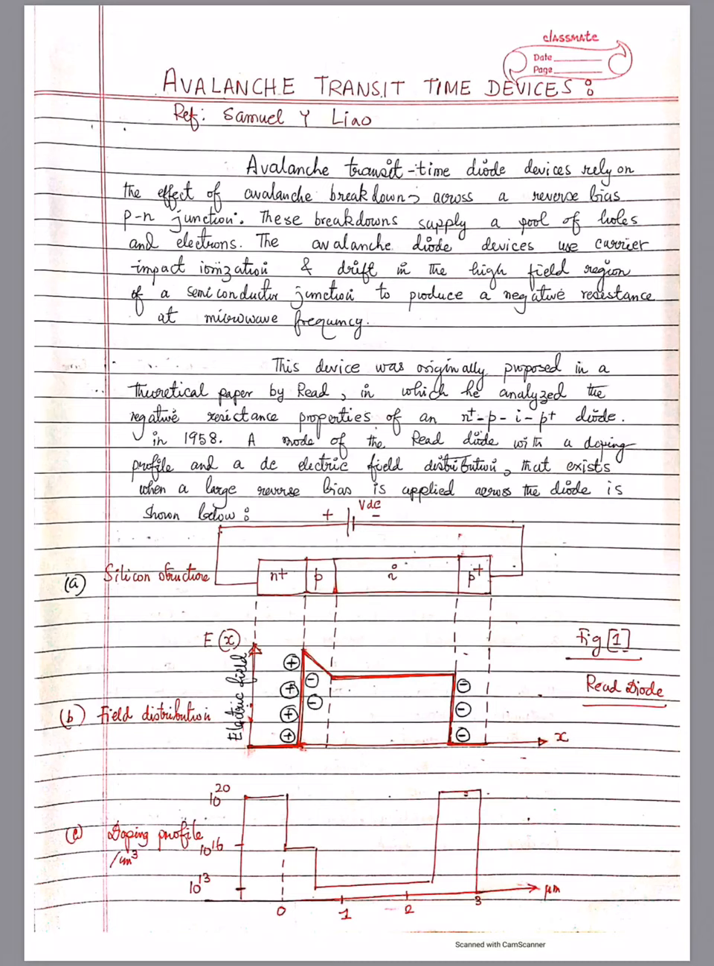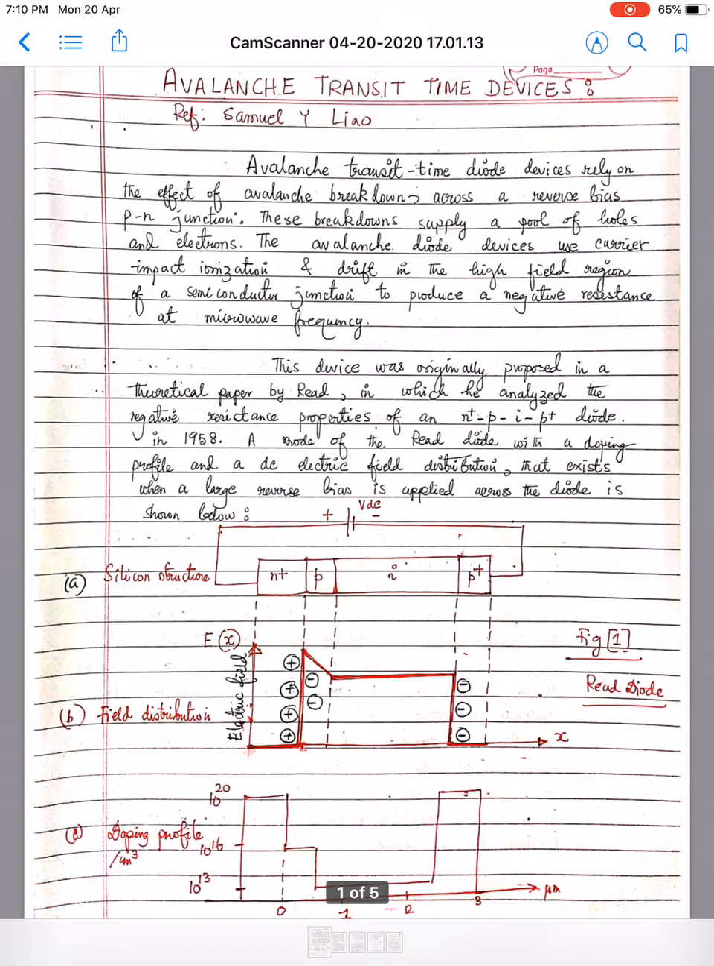This breakdown supplies a pool of holes and electrons. The avalanche diode devices use carrier impact ionization. The mechanism known as avalanche multiplication is known as impact ionization, as we know, and the corresponding drift in the high field region of a semiconductor junction produces a negative resistance at microwave frequency.